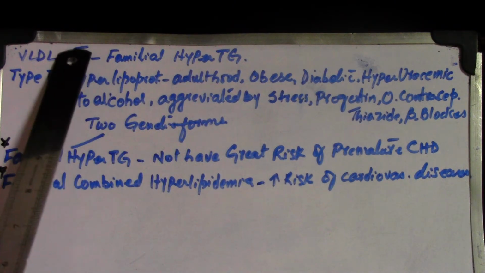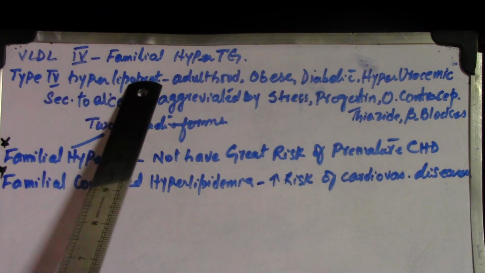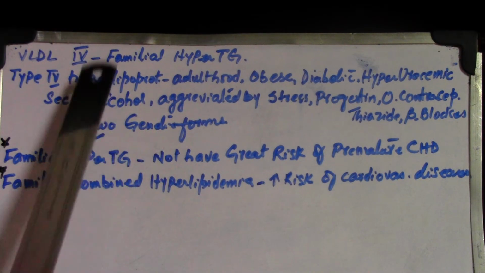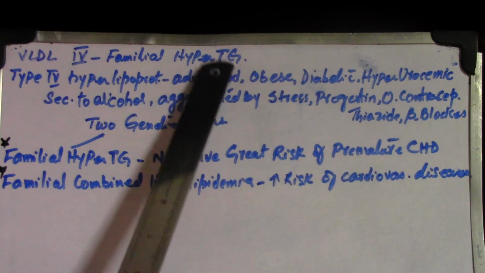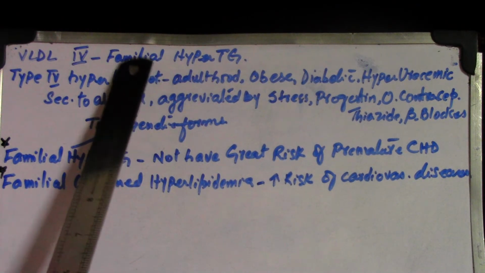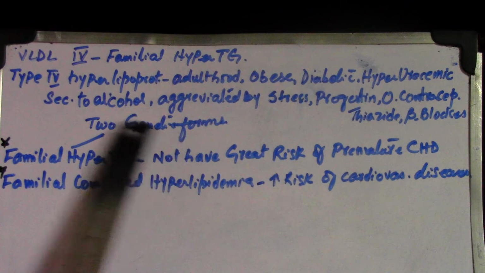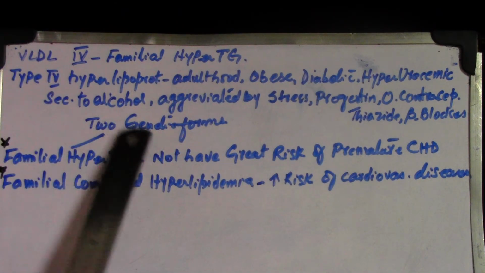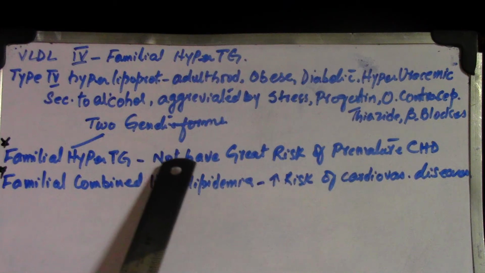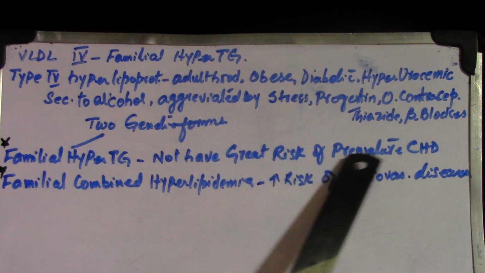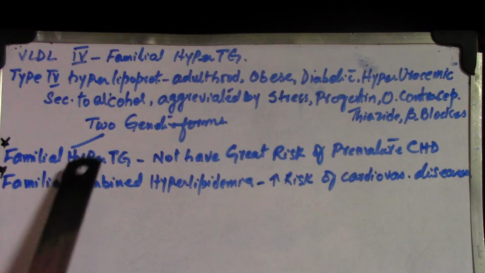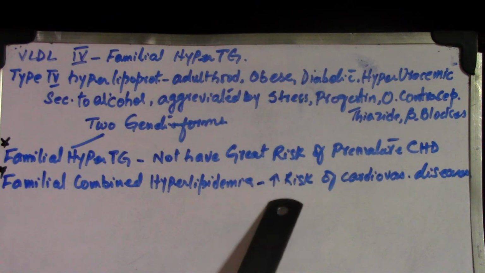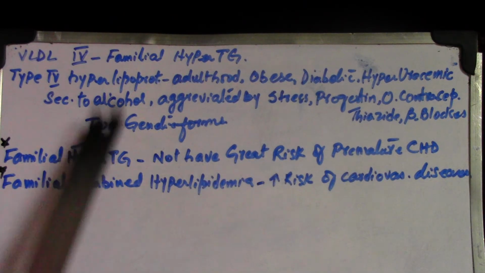There are two genetic forms of this hyperlipoproteinemia, right? The first one is familial hypertriglyceridemia, which does not carry a great risk of premature coronary heart disease, and the other genetic form is familial combined hyperlipidemia. There is an increased risk of cardiovascular disease in that one, right? So these are the two types.